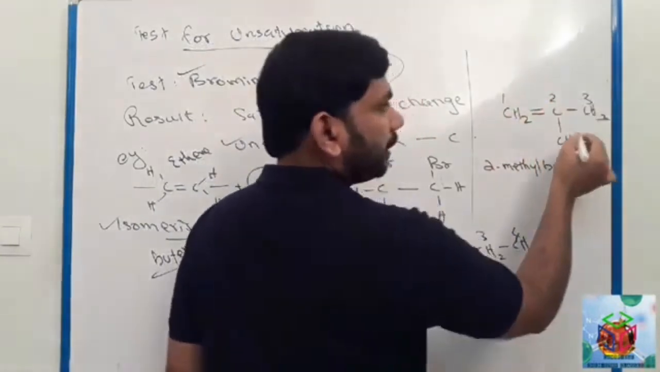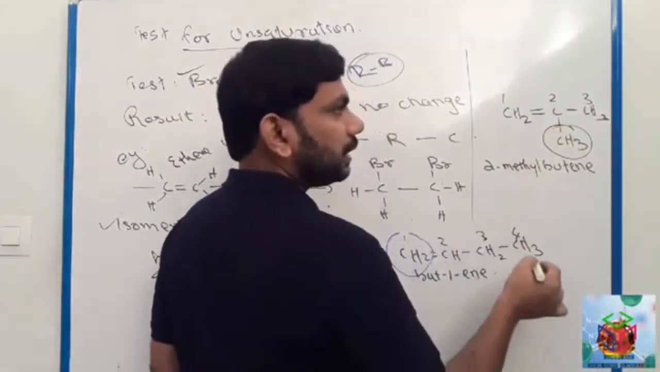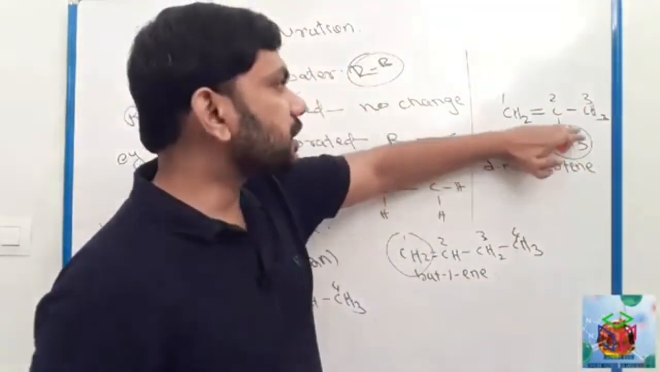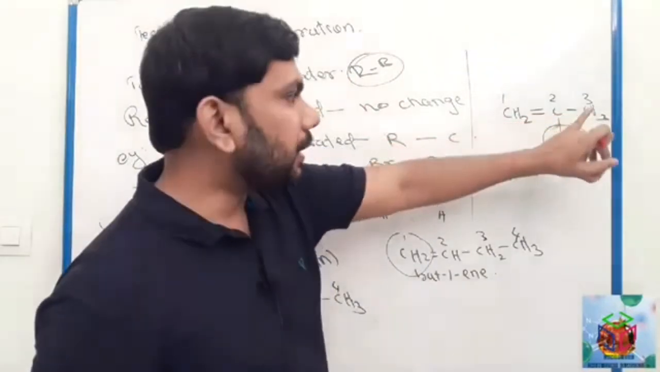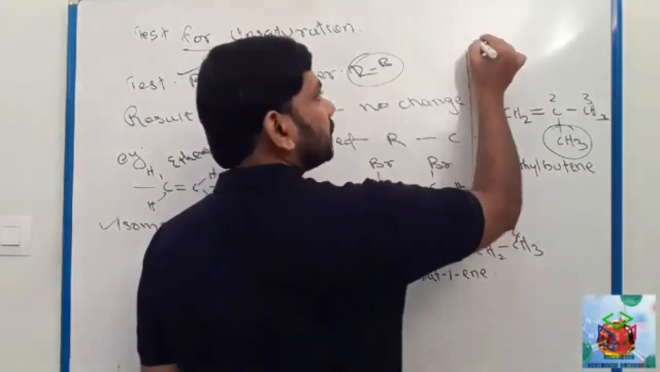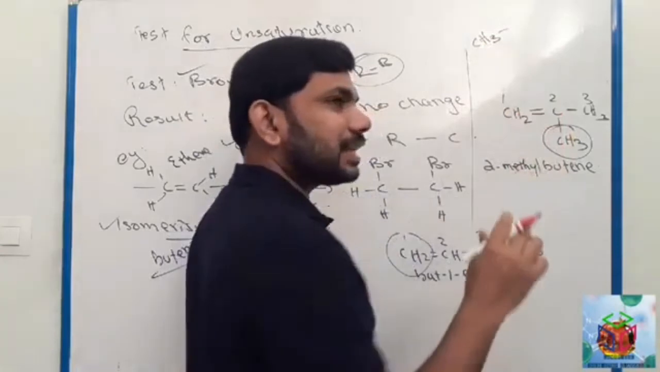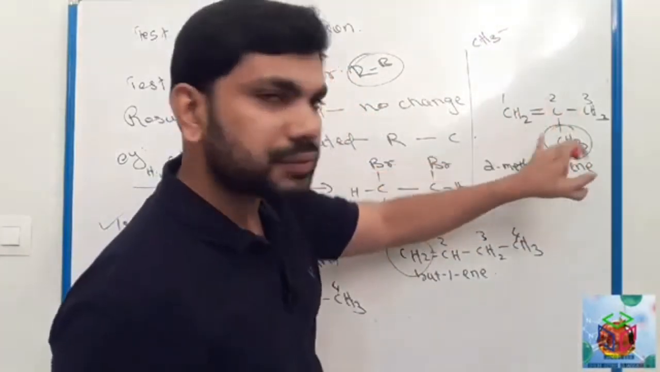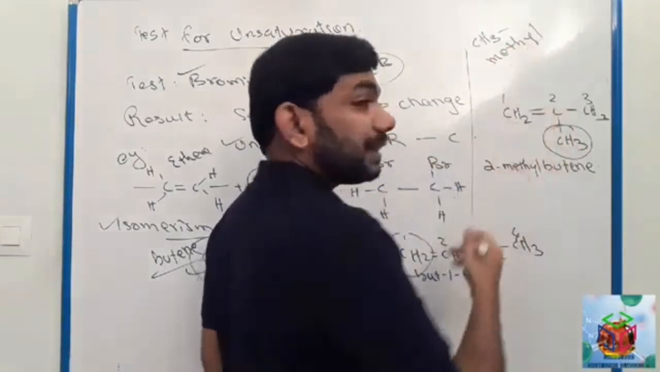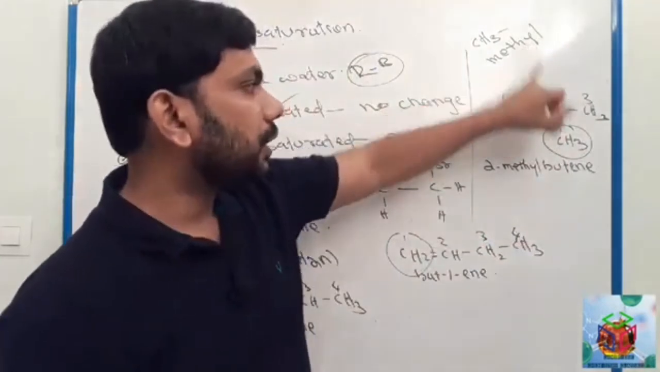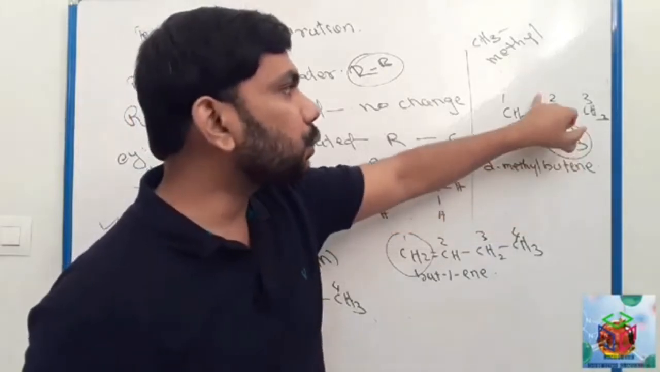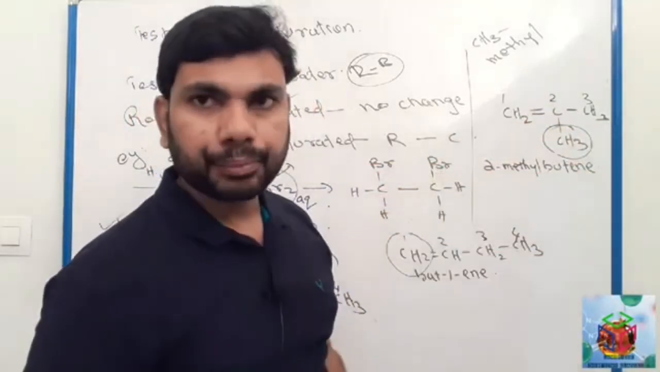Look here, another example. 1, 2, 3. Actually it is 3 carbons and a double bond, so it is propene. But in the second carbon there is CH3. If there is a CH3 branch, we have to say methyl, not methane, methyl. So in the second carbon there is a CH3 branch, so we have to say here 2-methylpropene.